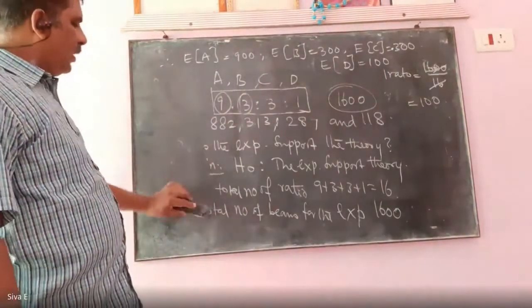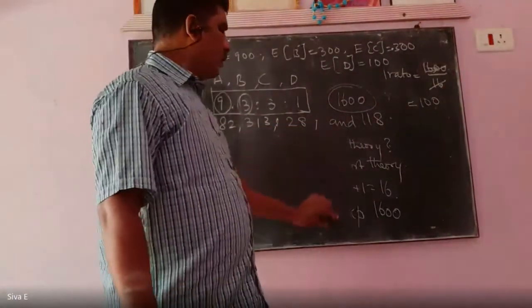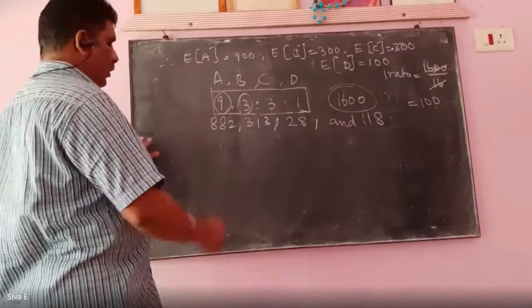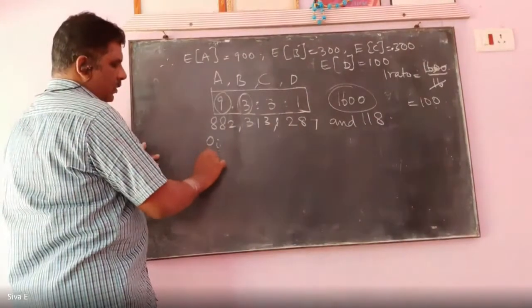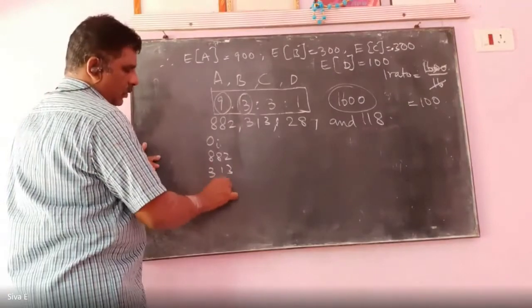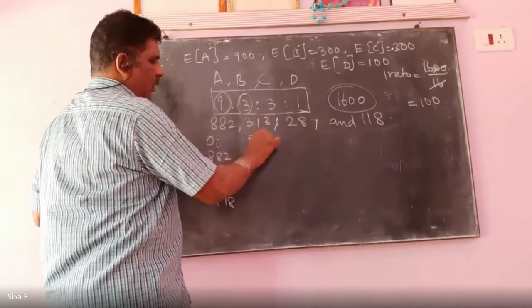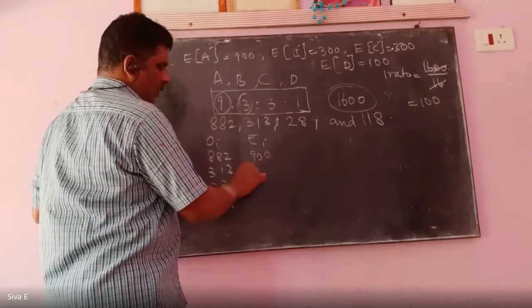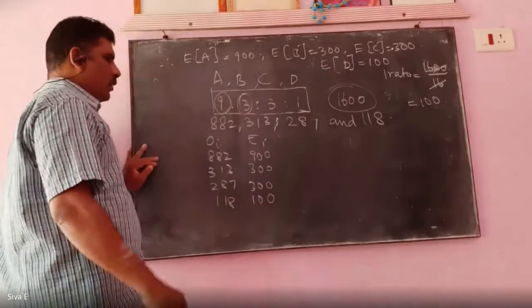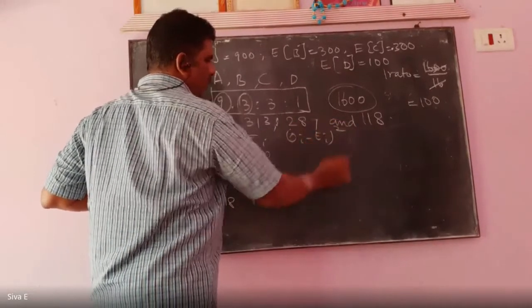Now we have to form the table. First column Oi: 882, 313, 287, 118. Then Ei: 900, 300, 300, 100. Then (Oi minus Ei) whole square.